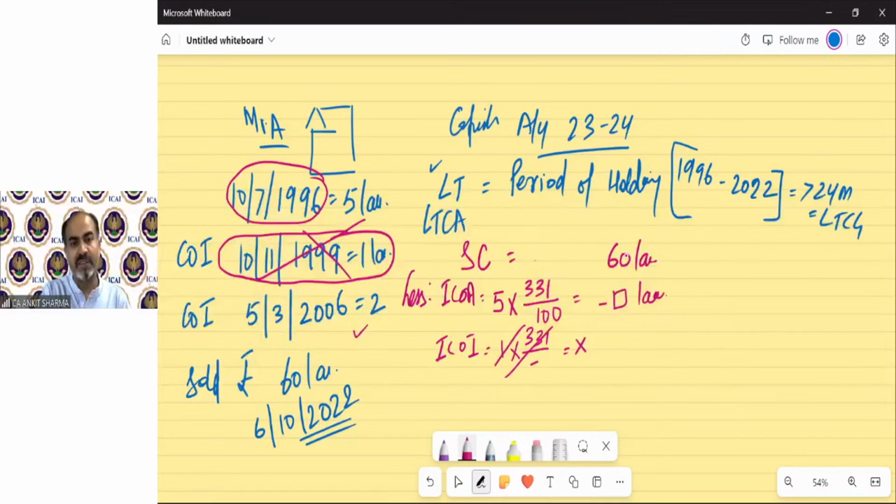Improvement done after this year can be considered, and that is rupees 2 lakh into 331. It has been done in March 2006. So which previous year does 5th March 2006 belong to? It is 2005-06, so we need the 2005-06 index. It will be given in the question. Let me see what the index was for this year.